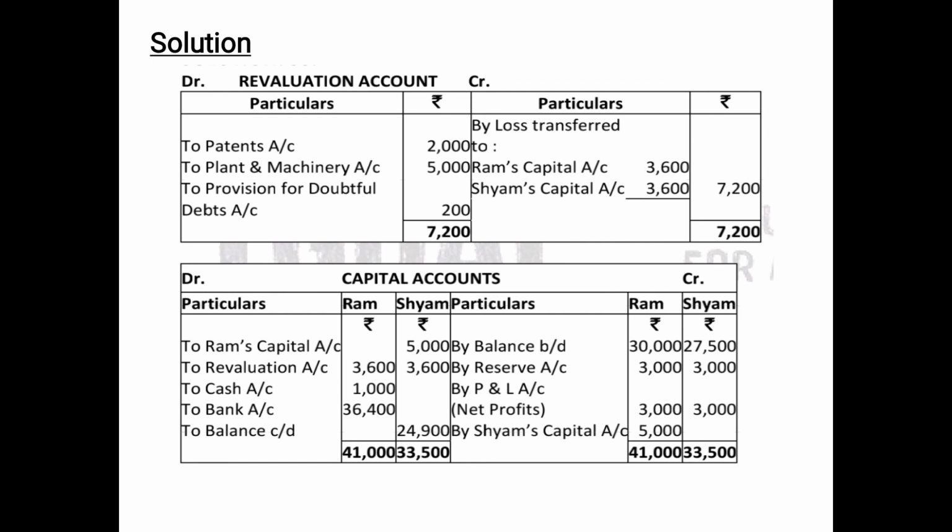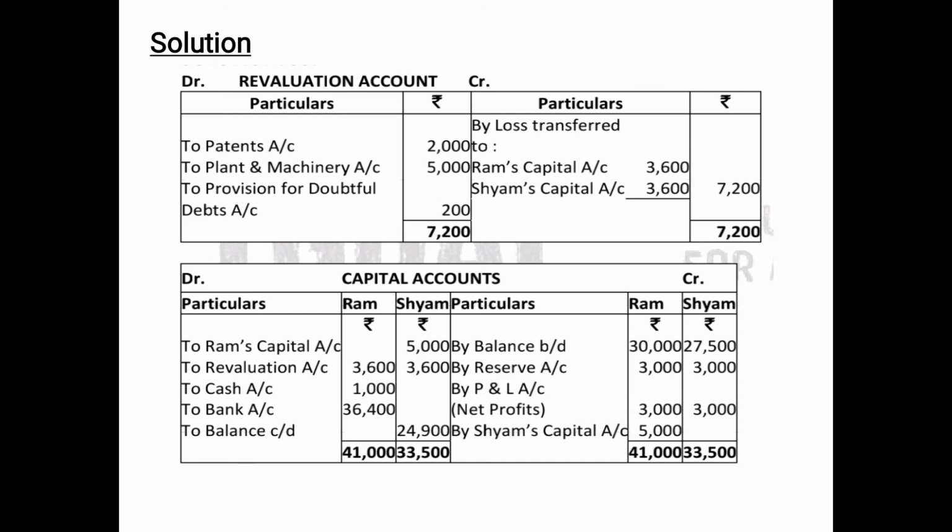So we have written to cash account 1,000 in the amount column, and after paying 1,000 in cash, the deficit amount of 36,400 will be arranged by the firm by way of bank loan. And whenever the bank loan is taken, as we know, the amount is transferred to our bank account by the bank when the loan is sanctioned. So ultimately the money is going from our bank account. Therefore we have written to bank account with the remaining balance 36,400. So we have settled the account of Ram.